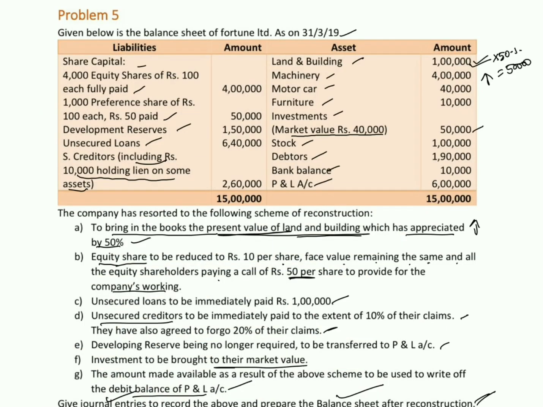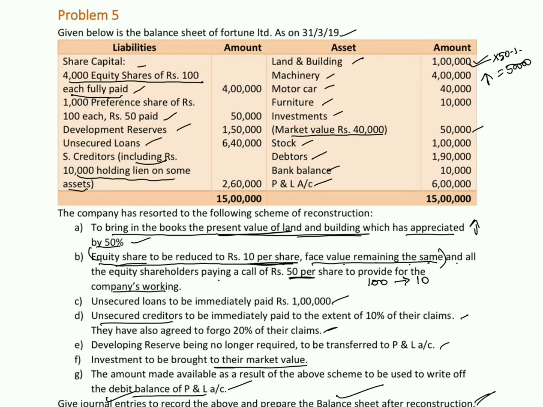Let's look into the next point. Equity shares to be reduced to 10 per share, the face value remaining the same. Let's pass the entry for this statement. 4,000 equity shares of rupees 100 each fully paid. They are bringing the value of 100 per share to rupees 10 per share.